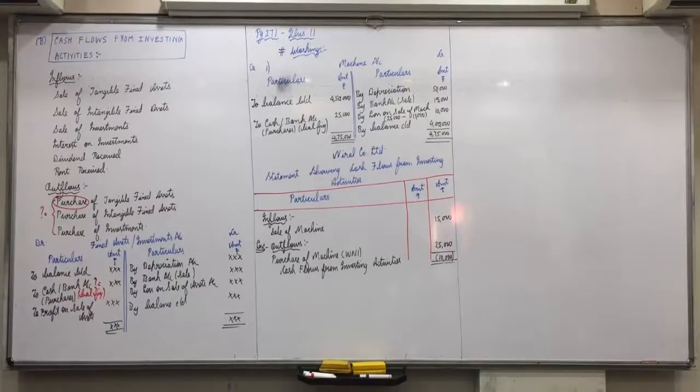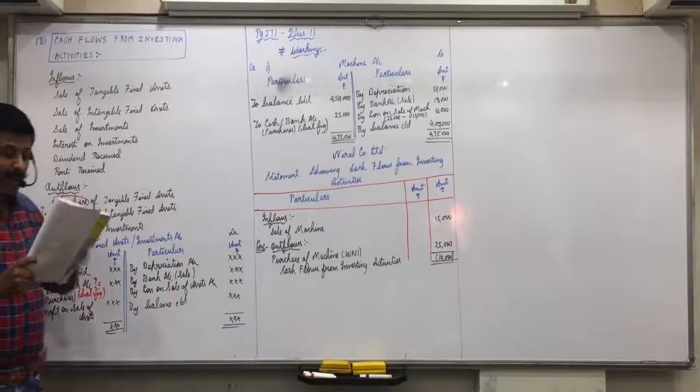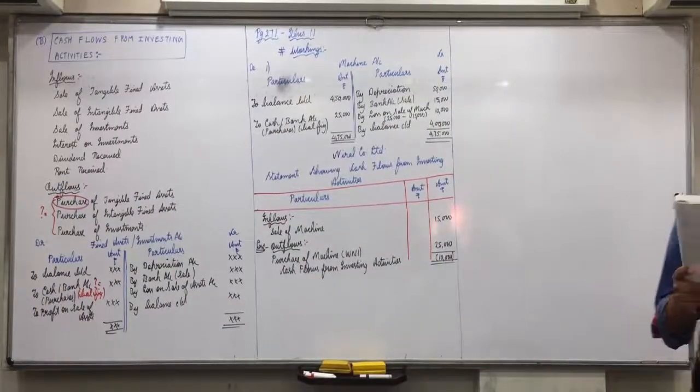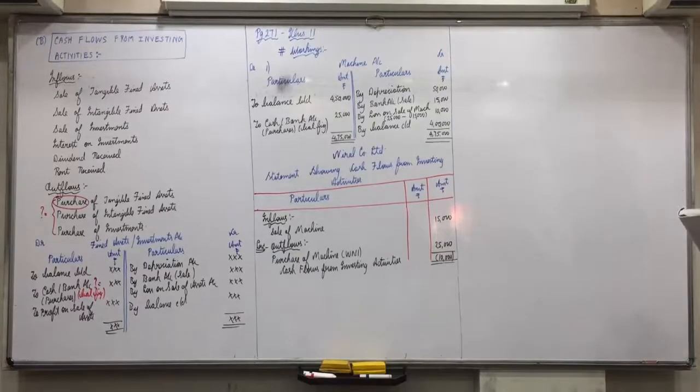Anyone having any doubt in this? So look at illustration 12 in the same manner. Illustration 12. Everyone has completed? Yes. From the following details of Mansi Company Limited, determine and explain transactions influencing operating profit and cash flows from investing activities. So, explain transactions influencing operating profit. Underline that.